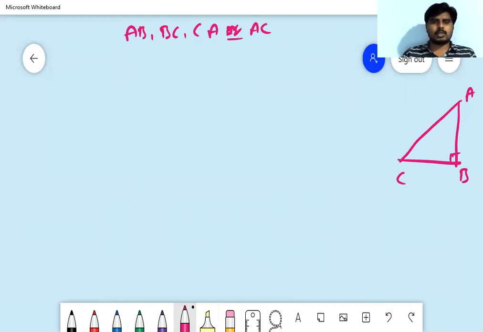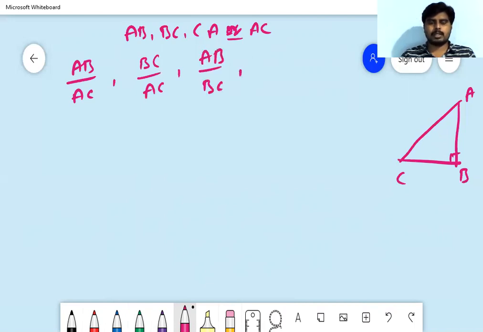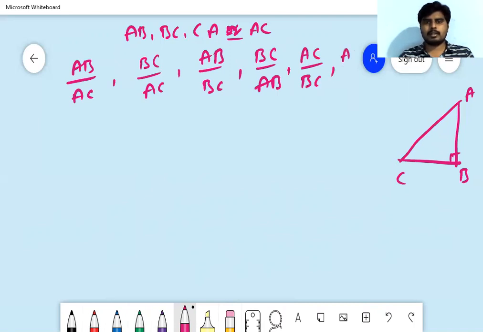So what are the ratios? AB by AC, and next BC by AC. Next AB by BC, BC by AB. AC by BC and AC by AB. These are the 6 ratios we have written.